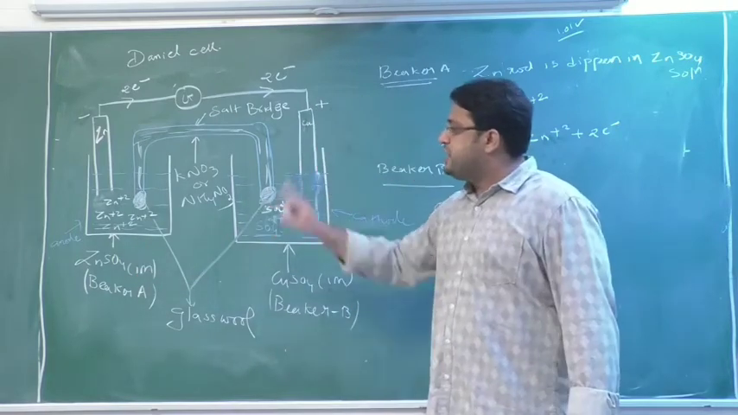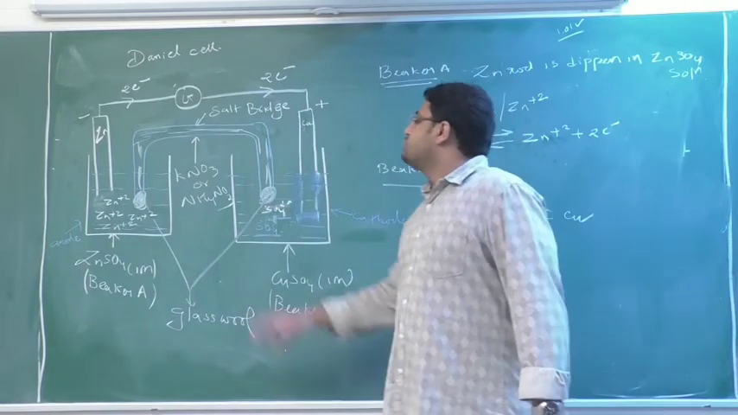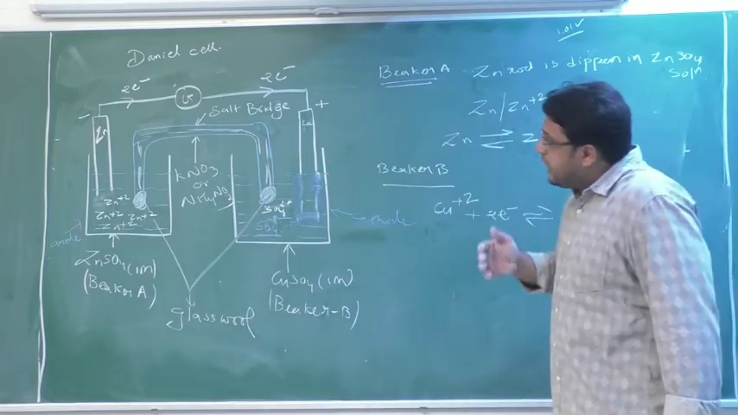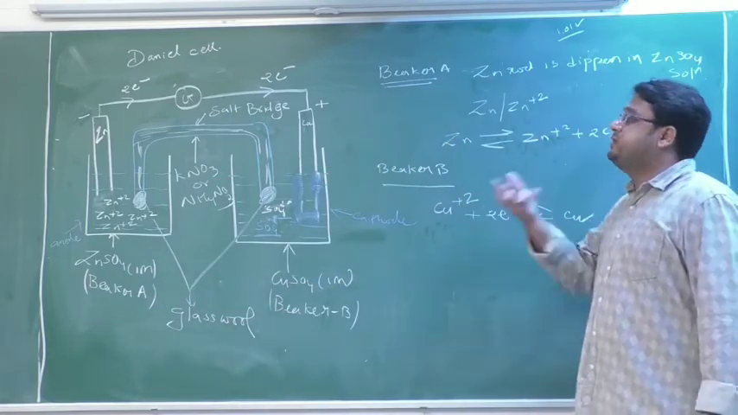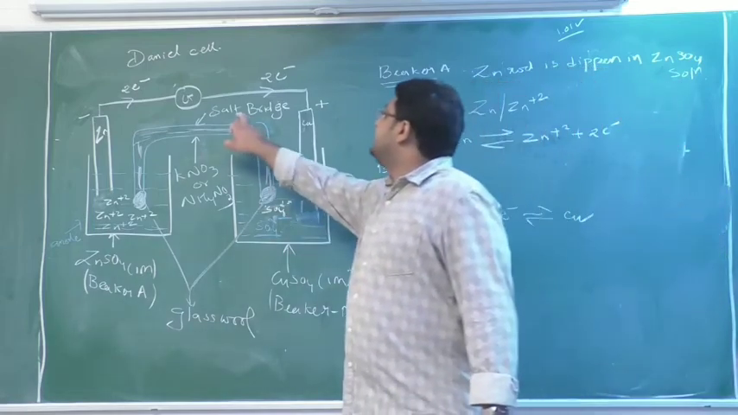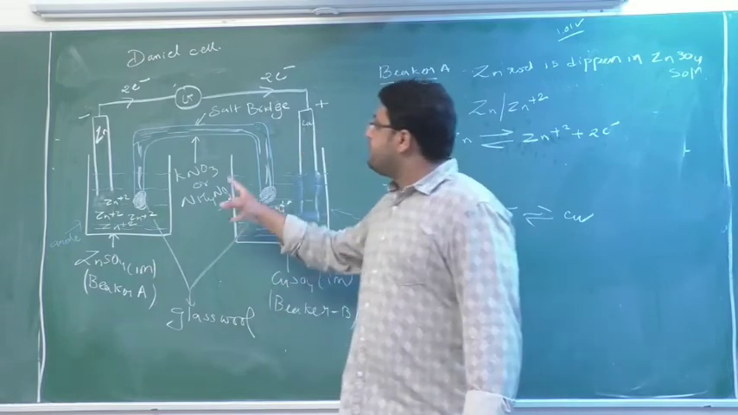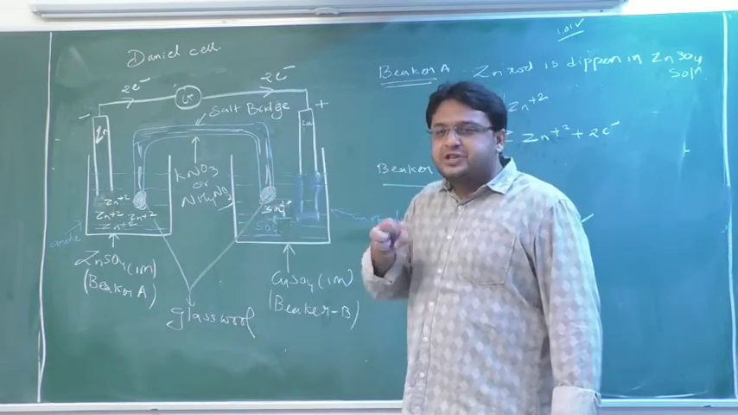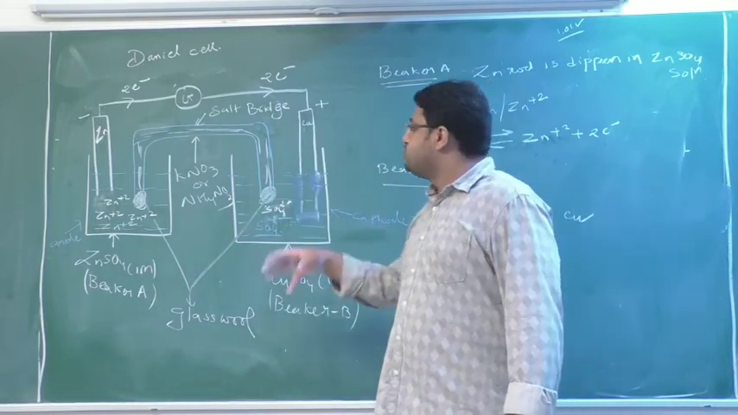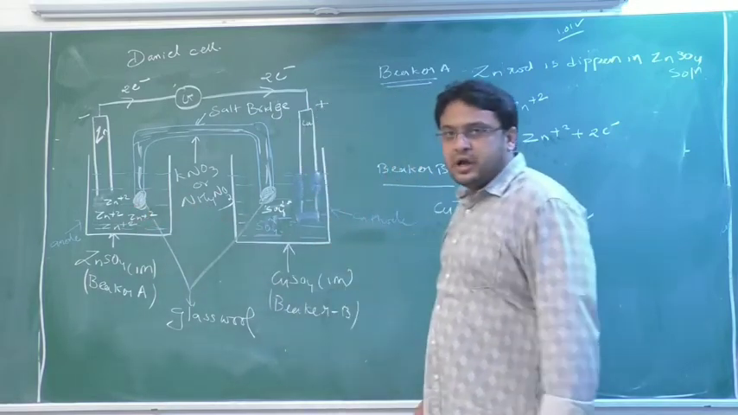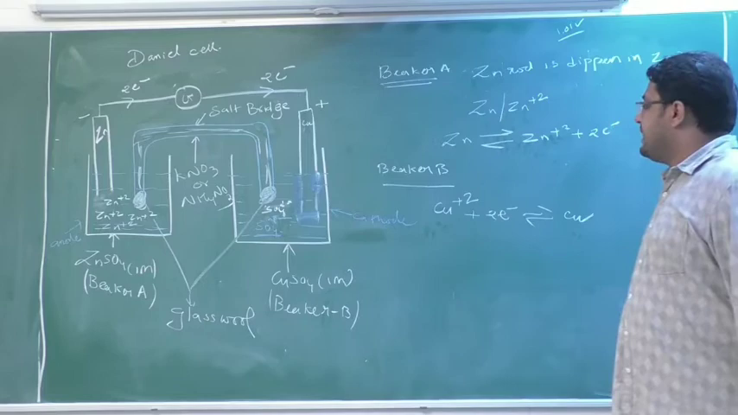When electrical neutrality is not maintained in both beakers, the electric current stops, and when the electric current stops, I have to once more start the reaction. So what will I do? I will add this salt bridge. This is a salt bridge. The main function of the salt bridge is to maintain what? Electrical neutrality in both the beakers. How it will happen, we'll see in the next lecture.